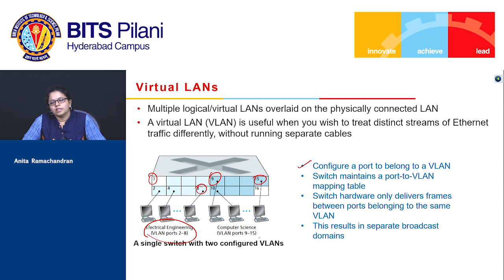And then when the frames actually get delivered, the switch's hardware would deliver the frames between the ports belonging to the same VLAN only. So if there is broadcast traffic coming in from somewhere else, and it is meant only for the computer science VLAN, the switch looks at the traffic, and the traffic will be forwarded out only to the hosts connected between ports 9 and 15. It will not forward the frame to any of the other ports in the switch. So this is the logical part that results in separate broadcast domains inside the same switch.